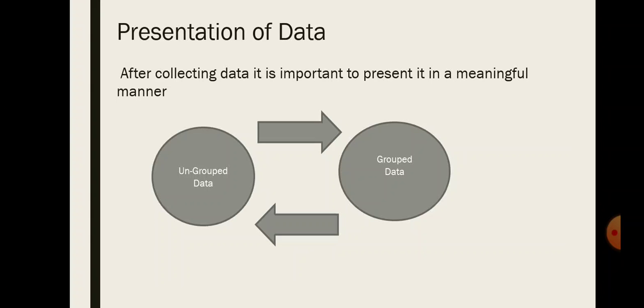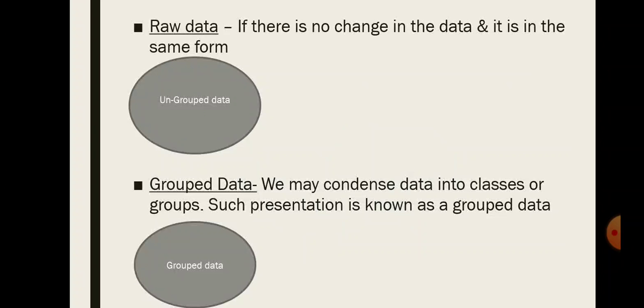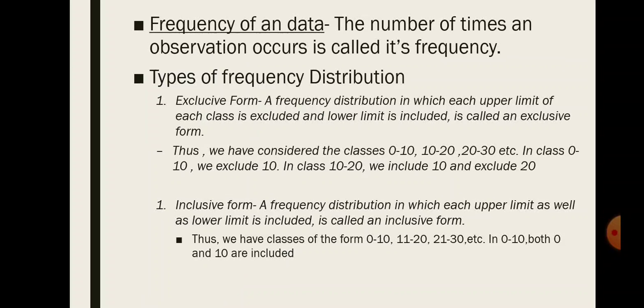Presentation of data. After collecting data, it is important to present it in a meaningful manner. Raw data, which comes under ungrouped data. If there is no change in the data and it is in the same form, then it will be raw data. Grouped data. We may condense data into classes or groups. Such presentation is known as grouped data. Frequency of data. The number of times an observation occurs is called its frequency.